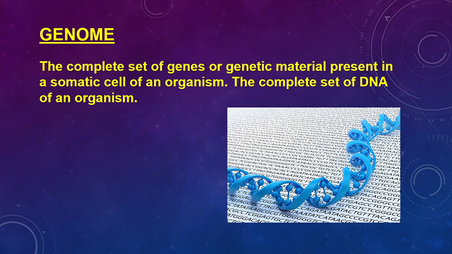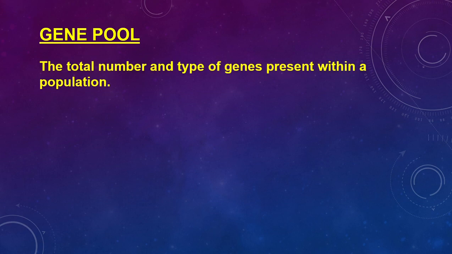So I've had gene for one trait, genome, all the genes that you have inherited. We can take this concept even further and talk about the gene pool. So now I've gone beyond the individual and I'm looking at a population. So the gene pool refers to the total number and types of genes present within a population.